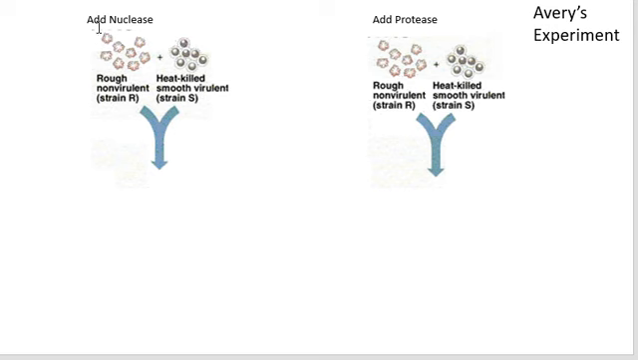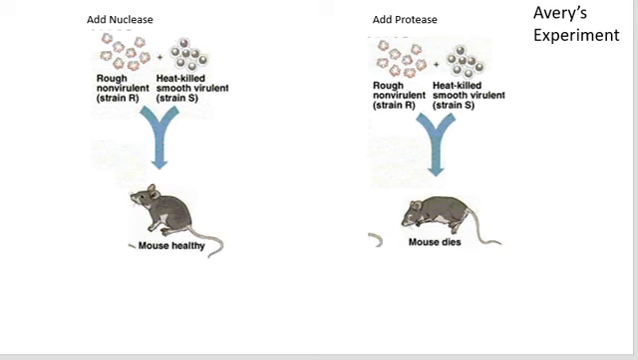When he injected those things into the mouse, he added something else. In one situation here, he adds what's called a nuclease. And in the other situation over here, he adds what's called a protease. A protease is something that can destroy proteins, and a nuclease is something that can destroy nucleic acids, like DNA. So he injects those into the mouse, and here's what he finds. When you add a nuclease, the mouse is healthy. And when you add the protease, the mouse dies.